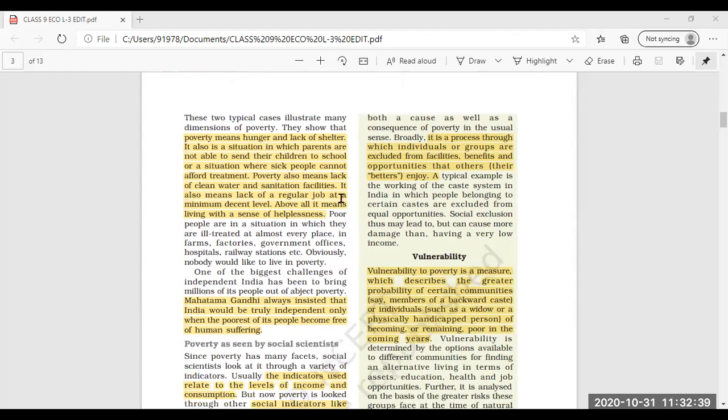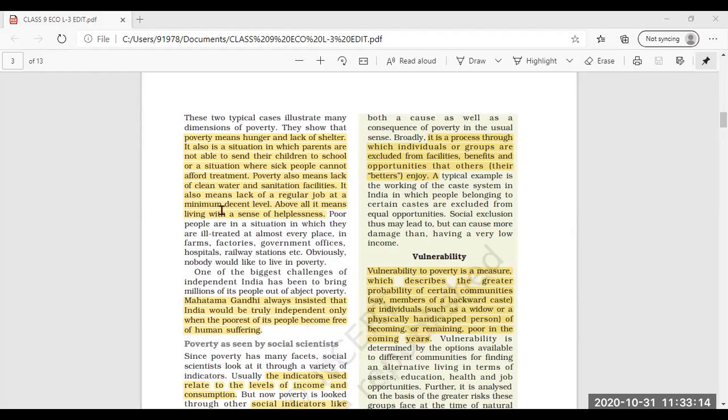Then we have seen that poverty means hunger and lack of shelter. It is also a situation in which parents are not able to send their children to school, and sick people cannot afford treatment. When poverty is there, poor people cannot afford high class or good treatment for their family members. So poverty also means lack of clean water and sanitation facilities. These are the basic amenities which every person should have.